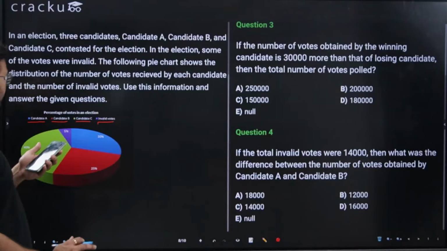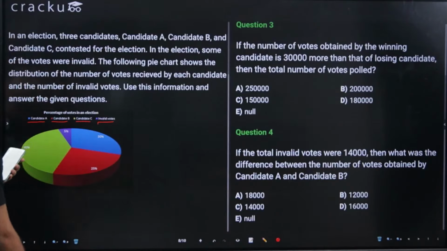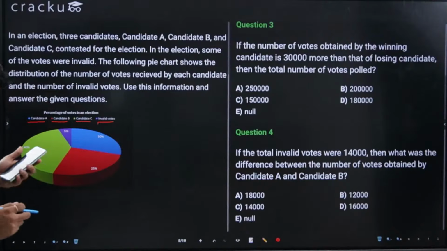It is clearly given in the question, Pehlaj, that there are 3 candidates: candidate A, candidate B, candidate C. You should be aware of which candidate is winning and which candidate is losing. The candidate who is getting the maximum number of votes is winning, and the candidate who got the least number of votes is losing. You don't have to take both; you have to see which one is the losing candidate, because the second and third candidates have a difference in the number of votes they have got.